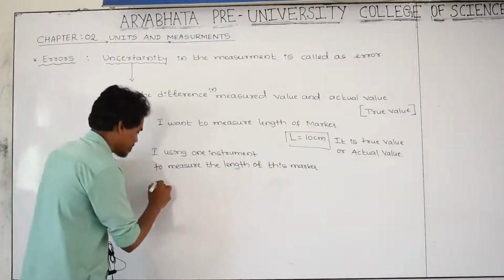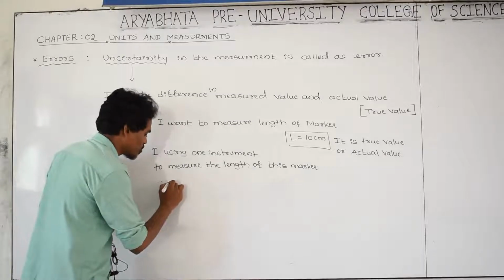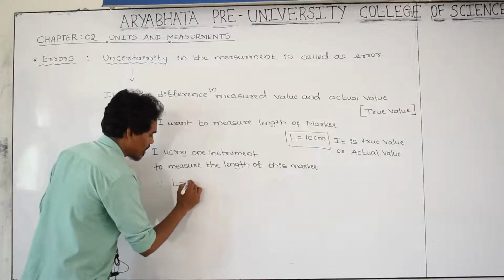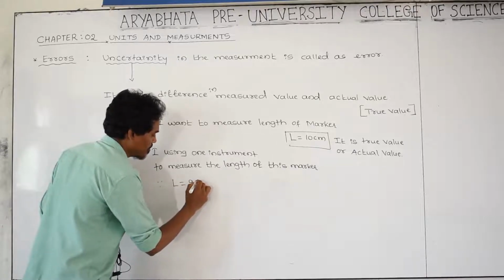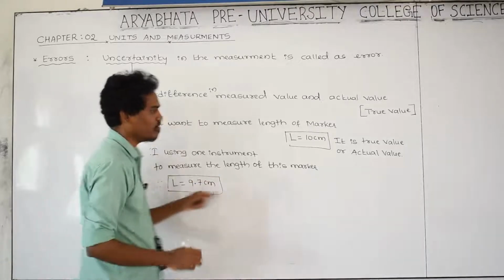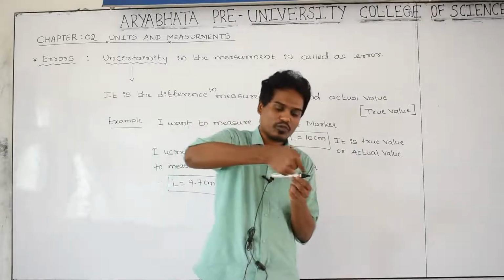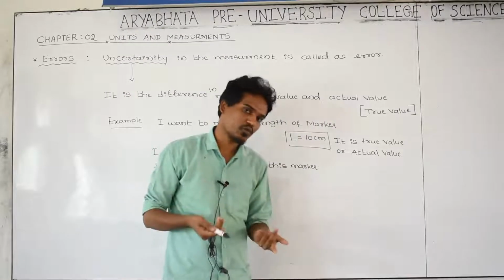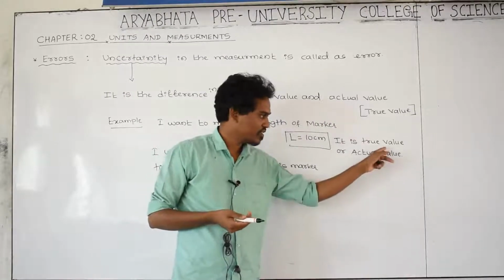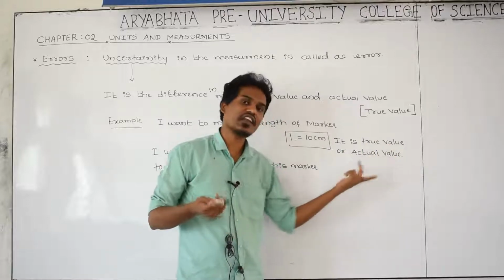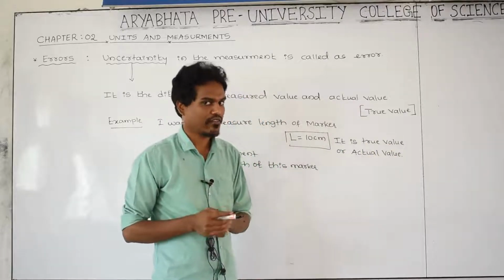Then by using the instrument, the length L becomes 9.7 centimeter. What is this value? The exact length of this marker is 10 centimeter. That is the true, that is real. That is why this value is called a true value, or an actual value, or a real value.